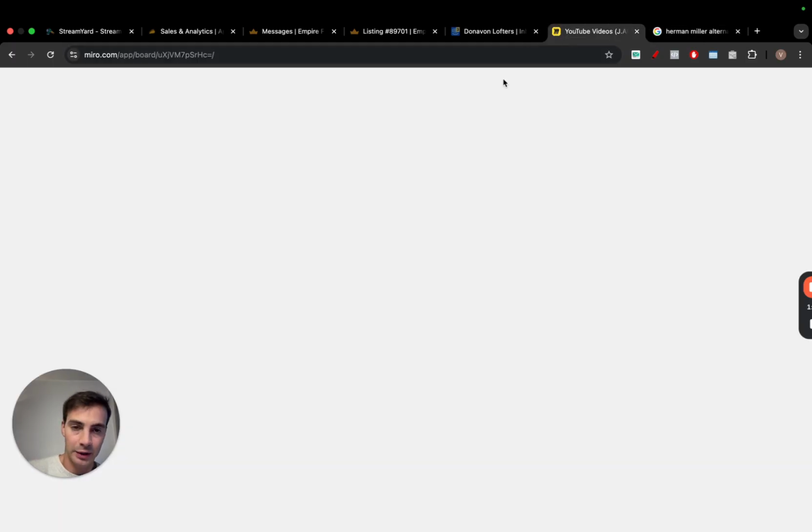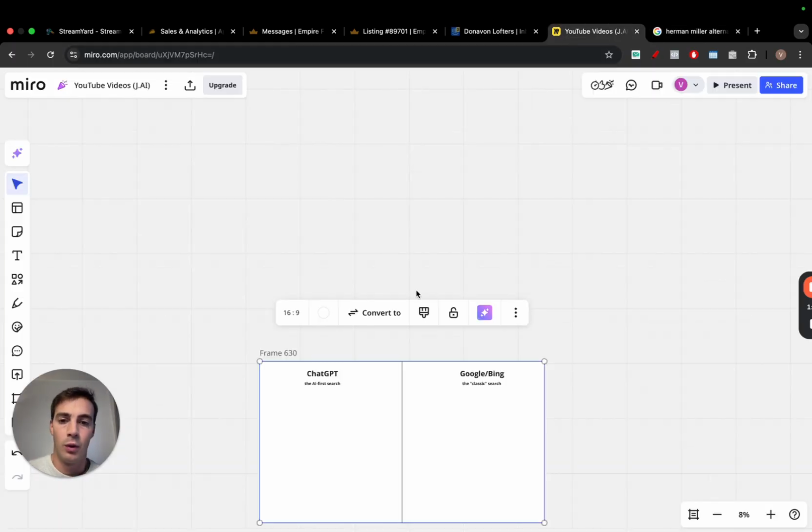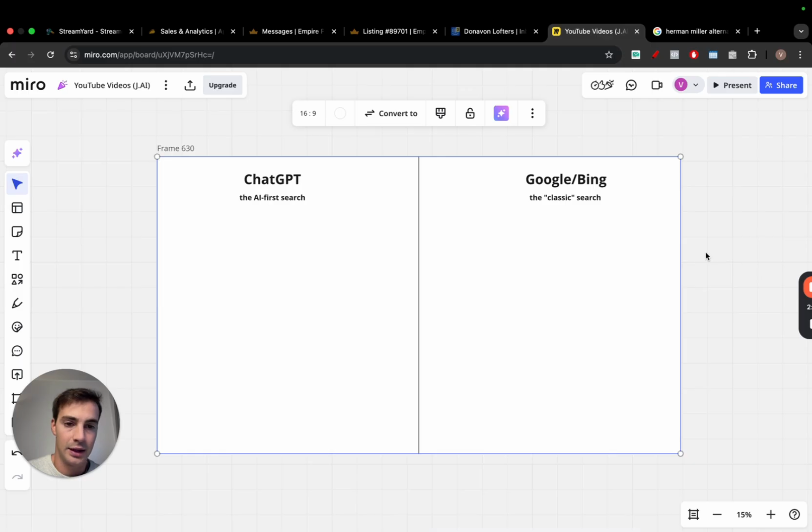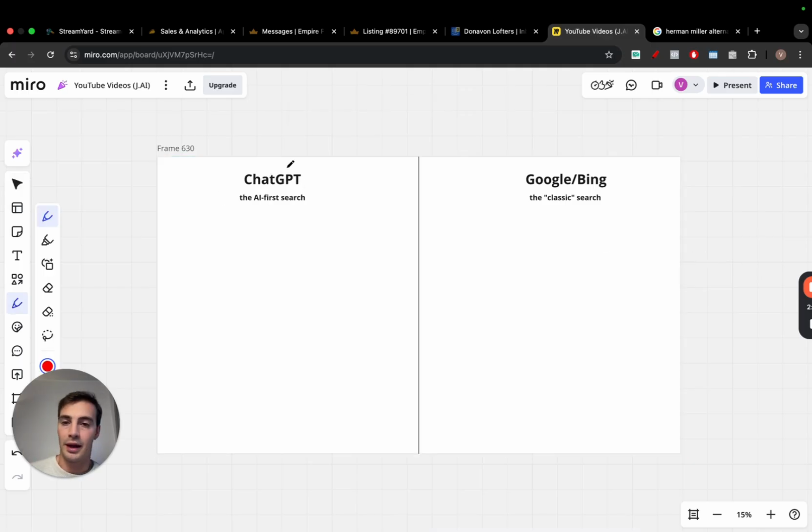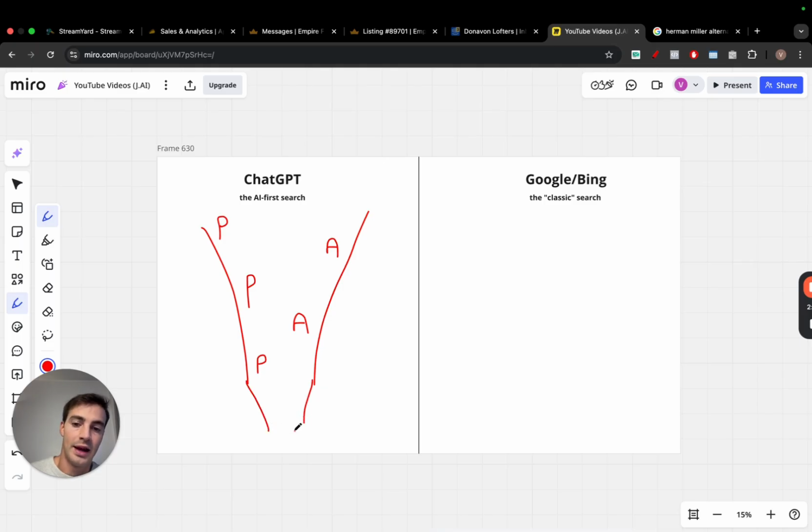So going here to my whiteboard, I've gone over this stuff once, but I'll do it again. You've got to think of this as the GPT or AI mode or Perplexity or Grok, whichever one you want to use. They all work as funnels, right? You give it a prompt, and then it gives you an answer. And then based off of the answer, you can refine it with multiple prompts, over and over again, until you're down here, down the funnel, with the answer you're happy with, which leads you to buying the product or buying the service or learning about XYZ. So it is a back and forth: prompt, answer, prompt, answer, prompt, answer.